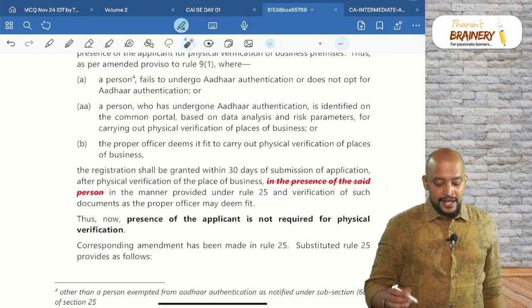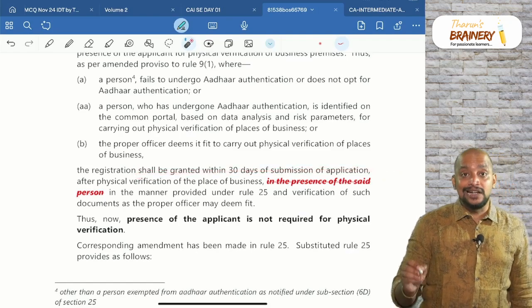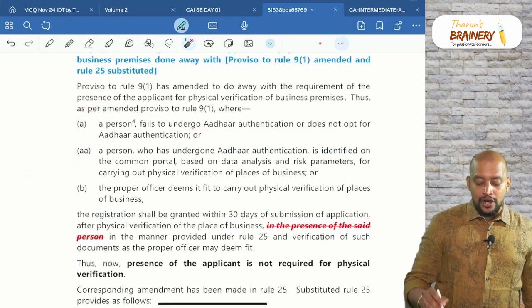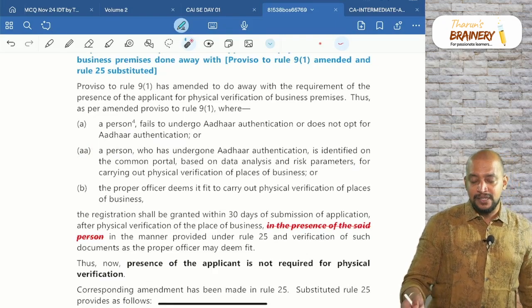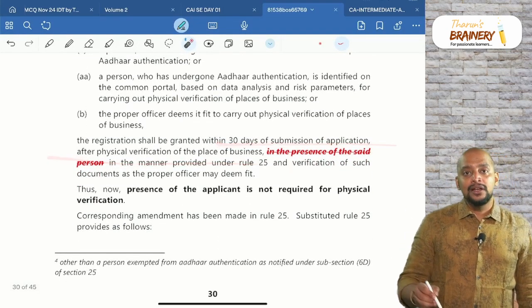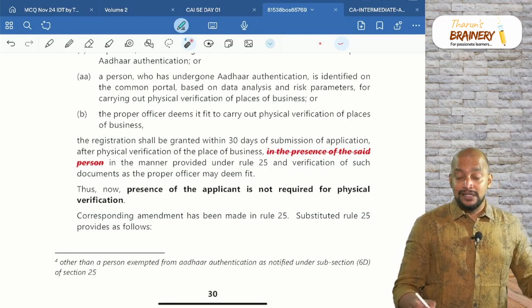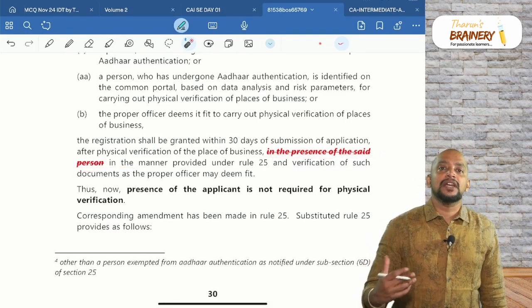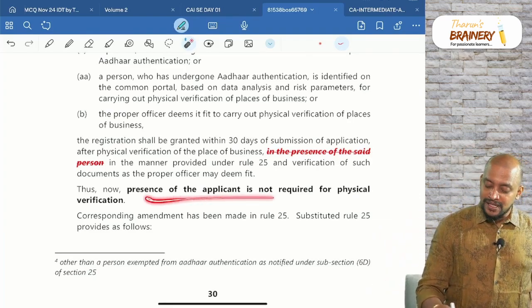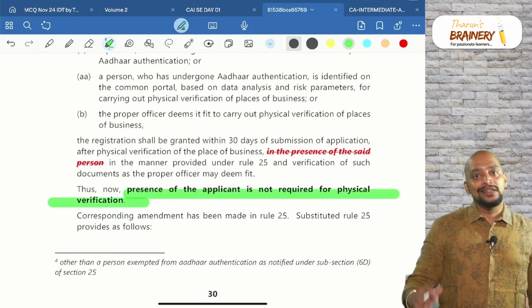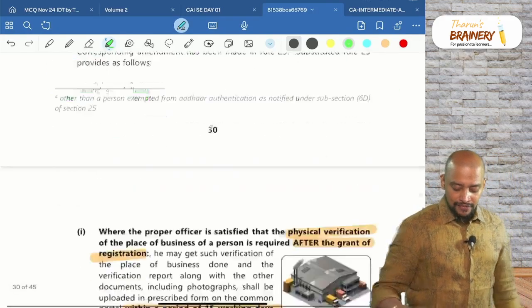That is omitted. Previously, the registration shall be granted within 30 days. So, 3 cases: the person failed to undergo authentication, or did not complete authentication within the time, or based on risk parameters the officer is taking it up within 30 days of submission of application. So, they will do physical verification. Previously, the presence of the said person was required, that is now omitted. It means the physical presence of the applicant is not required. Okay. This was an amendment from September 24 itself.